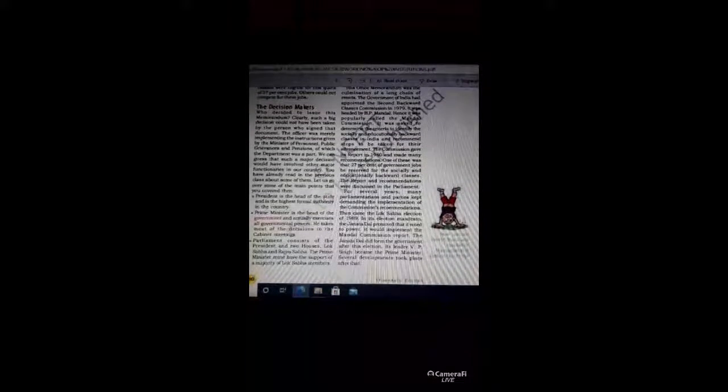Second is the prime minister. The prime minister is the head of the government and takes most of the decisions in the cabinet meeting. And the third is the parliament. Parliament consists of the president and the two houses, Lok Sabha and Rajya Sabha. The prime minister must have the support of a majority of Lok Sabha members to pass a memorandum. So these are the people who take the major decisions.